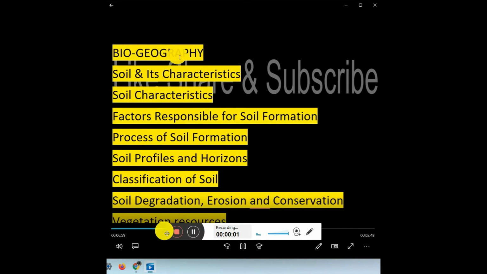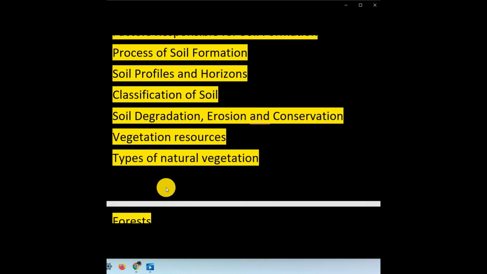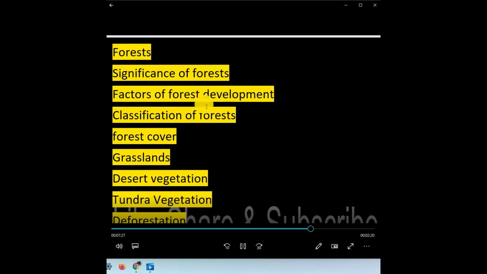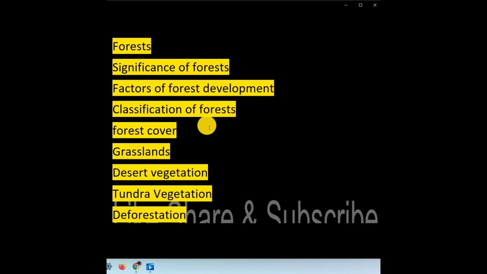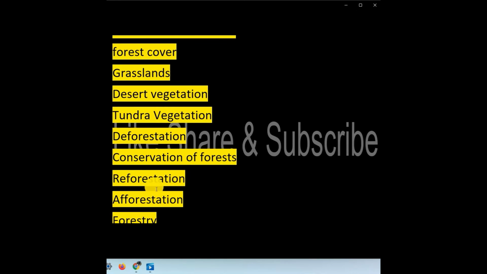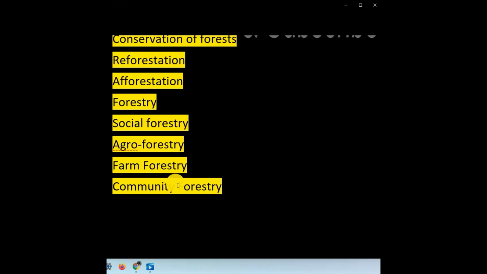The subtopic is biogeography in geography: soil and its characteristics, factors responsible for soil formation, process of soil formation, soil profiles and horizons, classification of soil and soil degradation, erosion and conservation, vegetation regulations and types of natural vegetation, forest, significance of forest, factors of forest development, classification of forest, forest cover, grasslands, desert vegetation, tundra vegetation, deforestation, conservation of forests, afforestation, forestry, social forestry, and agroforestry from forestry in community.